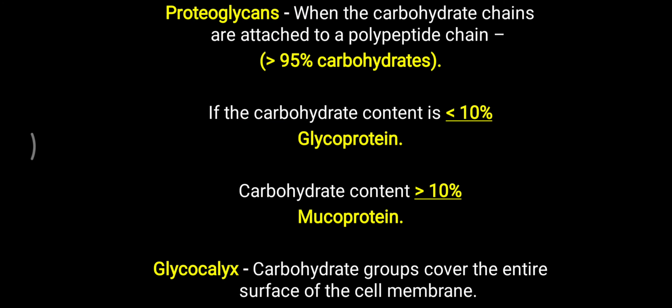So you have to keep in mind, wherever the word glycoprotein appears, it means protein is in the major proportion, and some carbohydrate molecules are attached over the protein molecule. Proteoglycan means glycan is more than 95%, carbohydrate is more than 95%, and some protein molecule is attached over the carbohydrate molecule. So that's all about mucoprotein, glycoprotein, proteoglycan and glycocalyx.